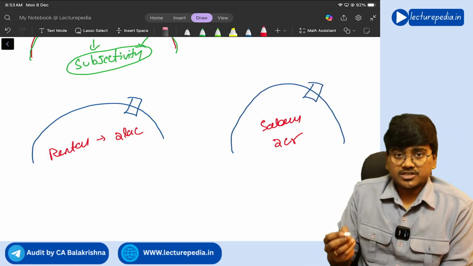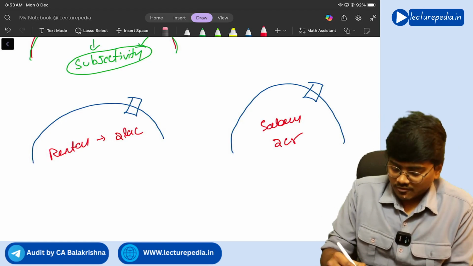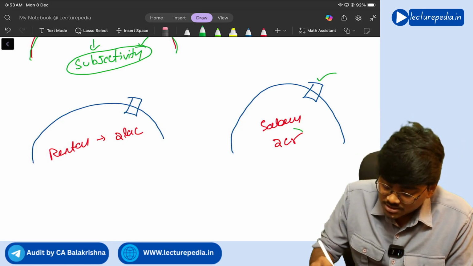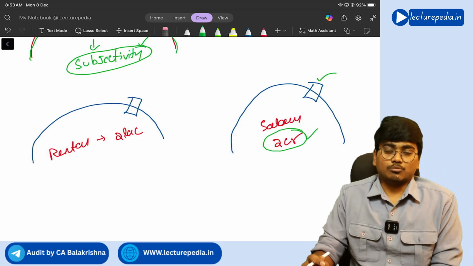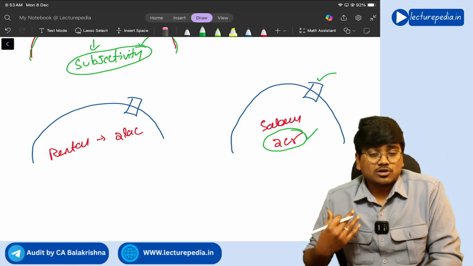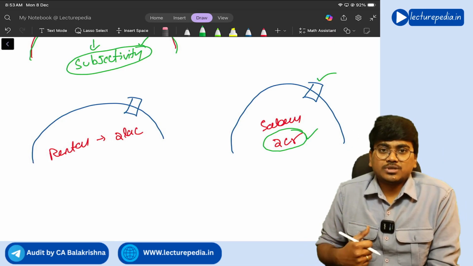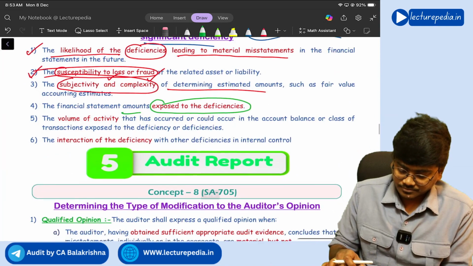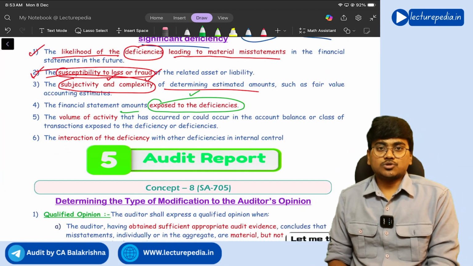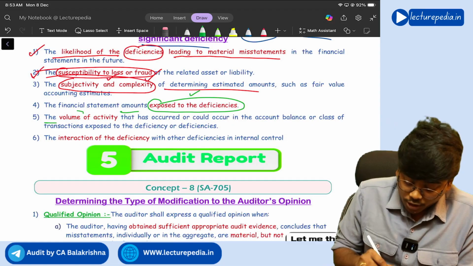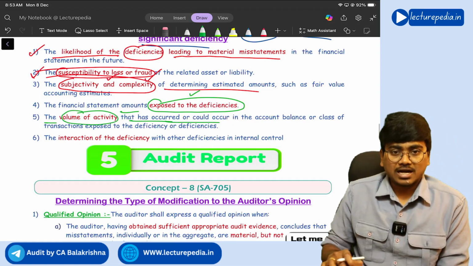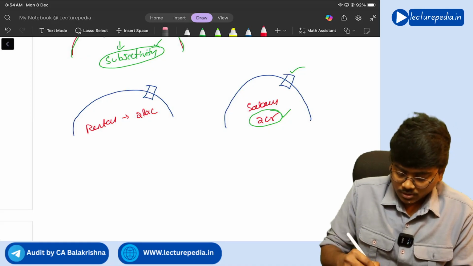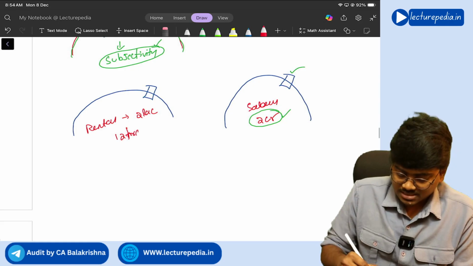Now which deficiency will become a significant deficiency? Of course the salary deficiency becomes a significant deficiency because the amounts exposed to the deficiency are more, correct or not? So this factor also should be considered by the auditor in determining significant deficiencies. Okay, the amounts that are exposed to the deficiencies. Next, volume of activity that has occurred or could occur, same thing. Let's say here rental, so rentals will be for 12 months, 12 transactions will be there here.